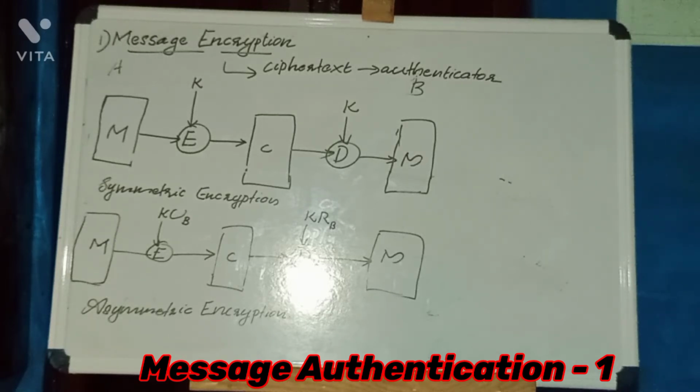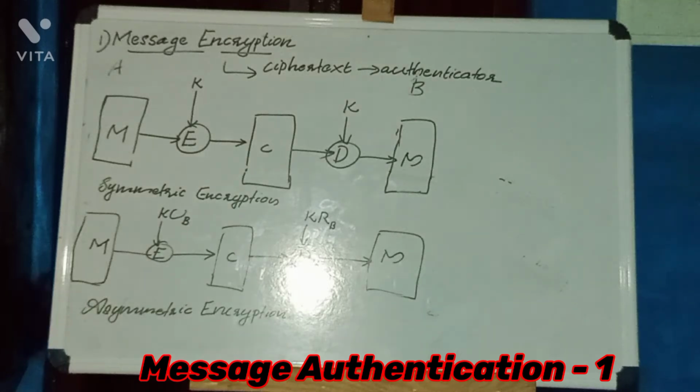It is available to all the users in the network. So anyone who wishes to communicate with the user can encrypt the message and send it to the receiver. But only the person who has the private key can decrypt the message.